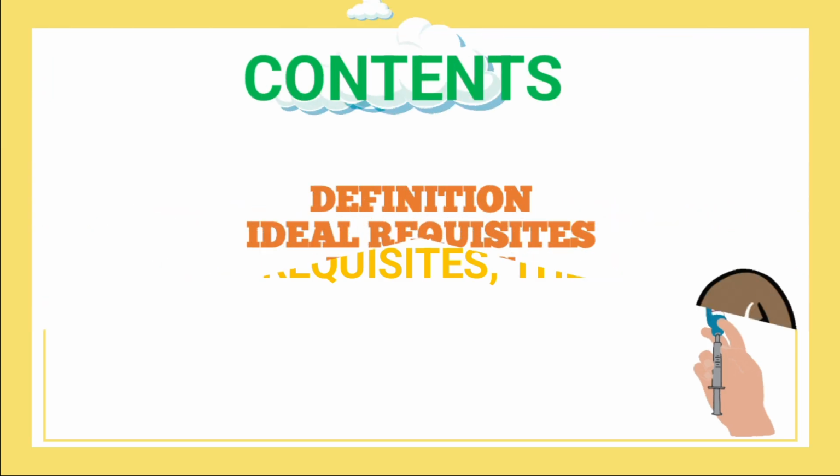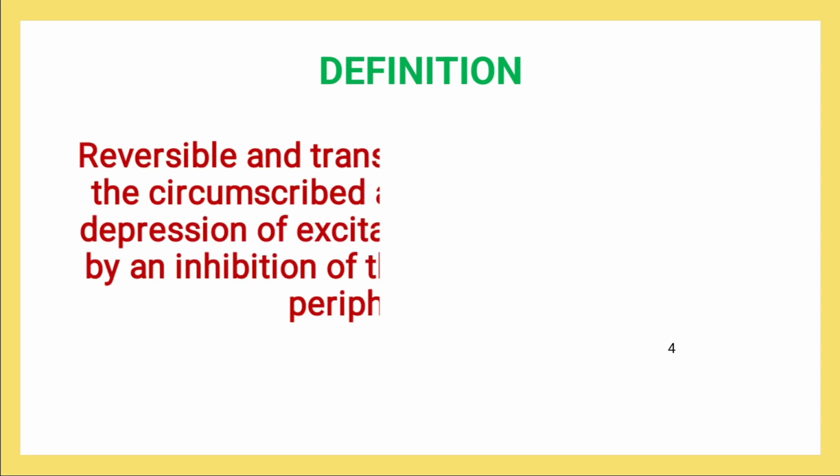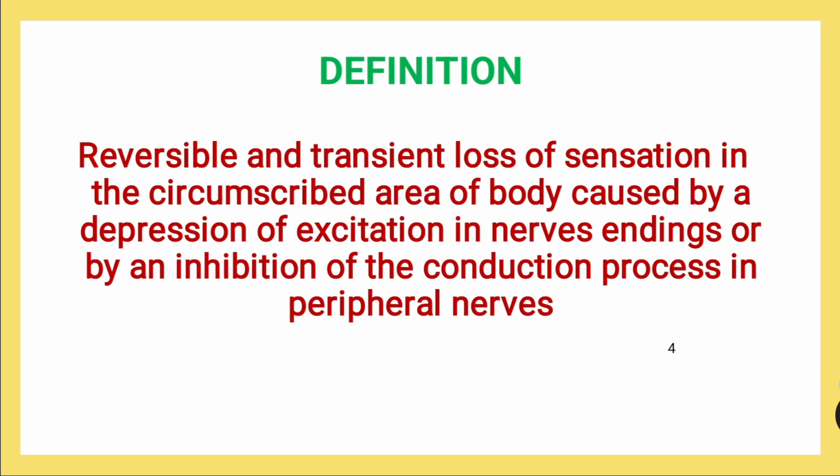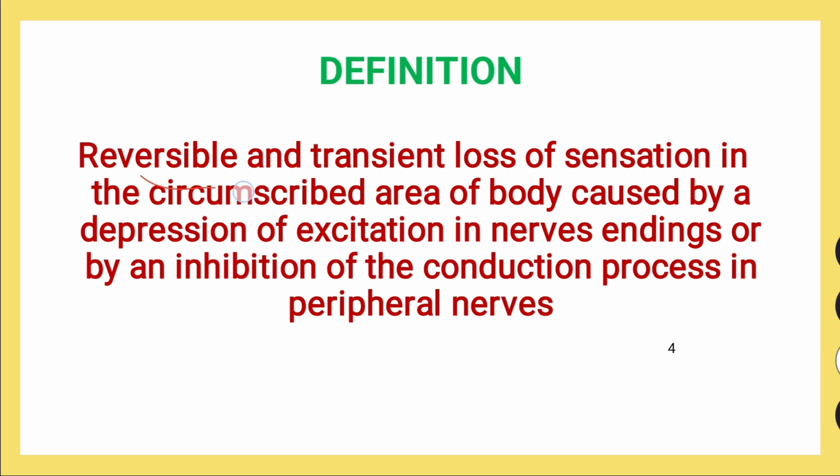Local anesthesia. Today we'll discuss the definition, ideal requirements, and the theories on local anesthesia. Starting with definition: reversible and transient loss of sensation in circumscribed area of body.